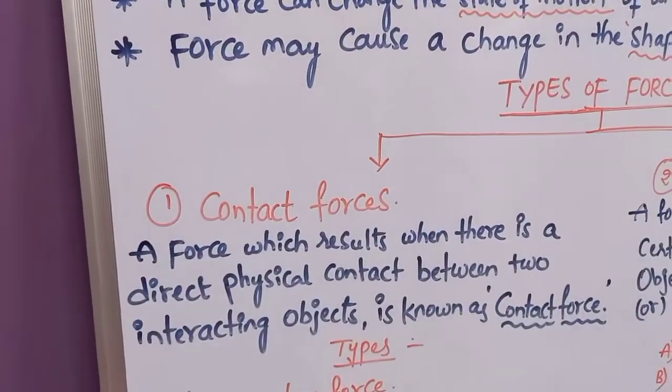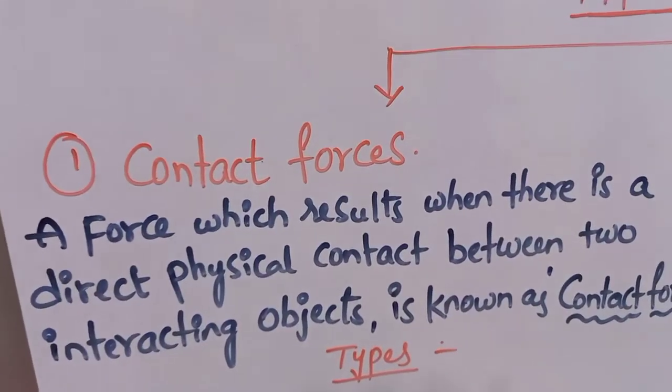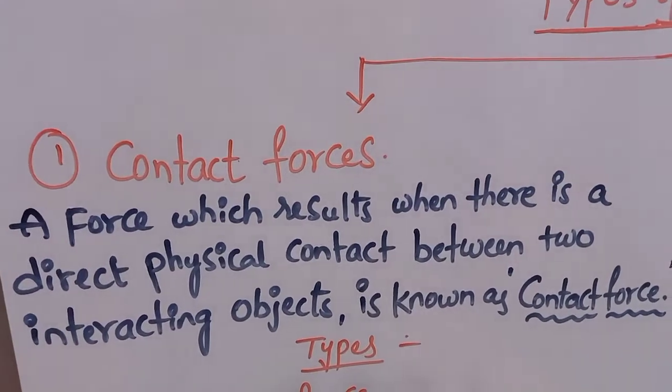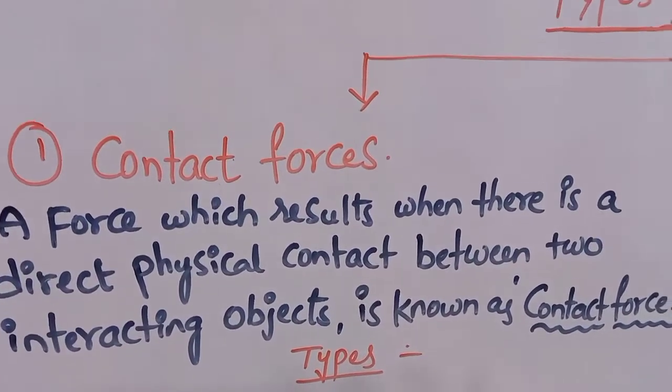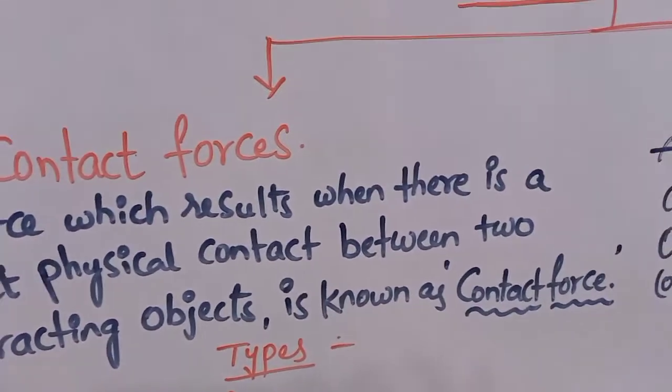So what are contact forces? As the name itself indicates, contact means a force which results when there is a direct physical contact between the two interacting objects. That force is known as contact force.